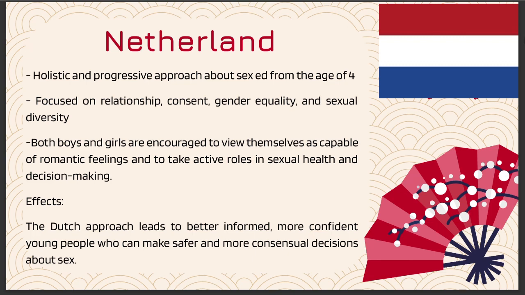In the Netherlands, both male and female have an important role in romantic decisions, not only the male side or the female side. The effect is that Dutch people feel more secure and safer about sex decisions and their relationships.